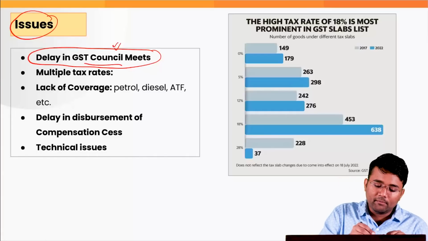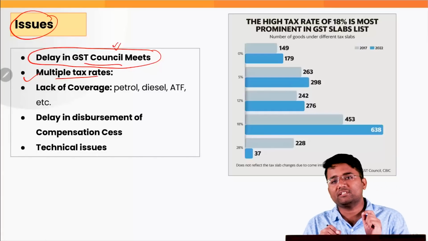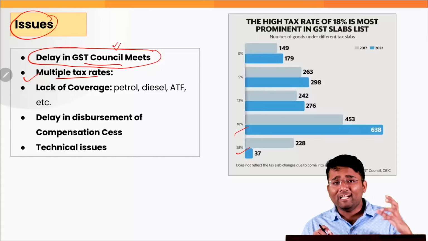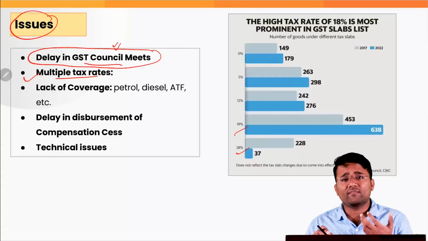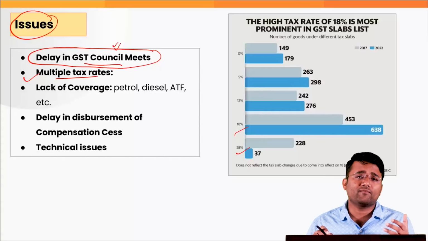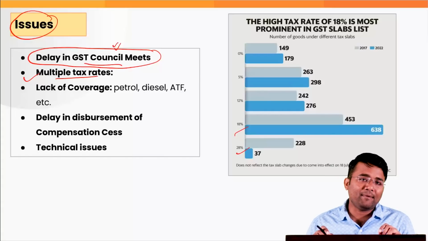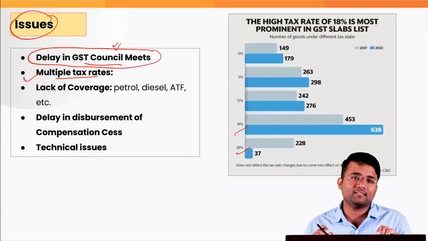Also, there are multiple tax rates, for example 0%, 5%, 18%, 28%. Because of these multiple tax slabs, there is a lot of confusion. It unnecessarily creates a lot of confusion, as well as it also increases the compliance burden on the various business houses.